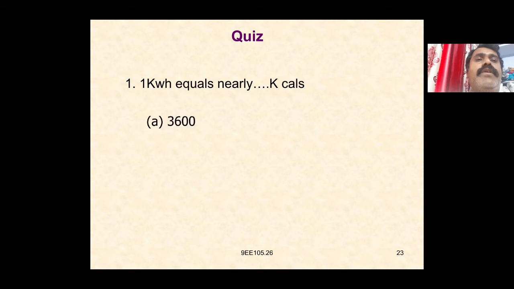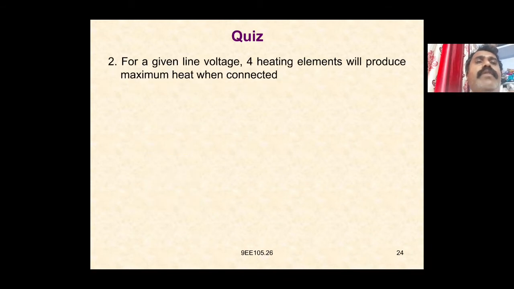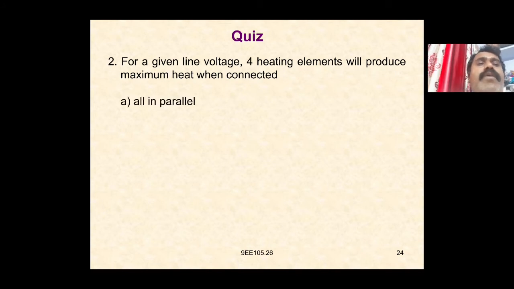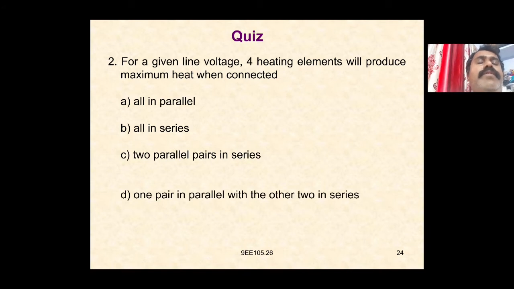1 kilowatt hour equals nearly how many kilocalories: 6 kilocalories, 3600 kilocalories, 860 kilocalories, 4200 kilocalories, or 9800 kilocalories. It is 860 kilocalories. For a given line voltage, 4 heating elements will produce maximum heat when connected all in parallel, all in series, 2 parallel pairs in series, or 1 pair in parallel with the other 2 in series. All are connected in parallel here.